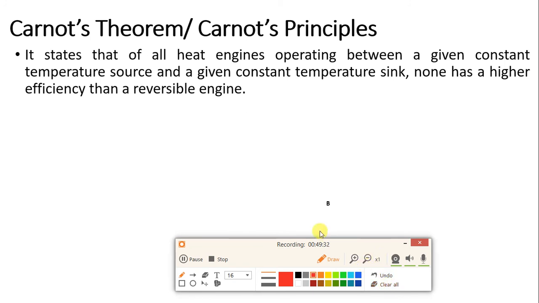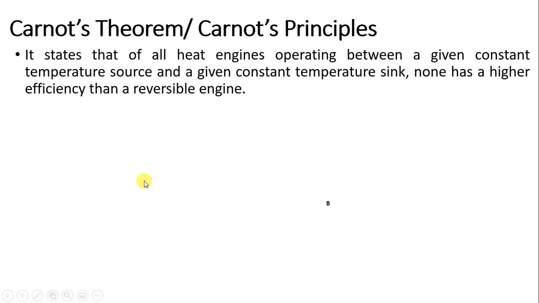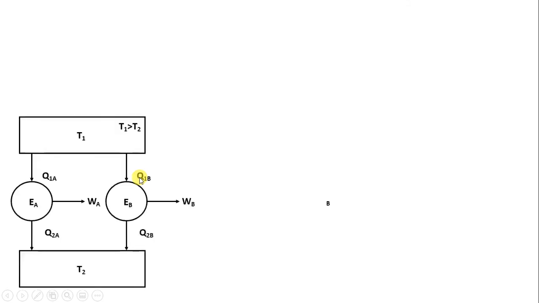So let me clear this and start the derivation. I have shown a diagram over here. Engine A is a regular engine and engine B is a reversible engine. It is also known as the Carnot engine.